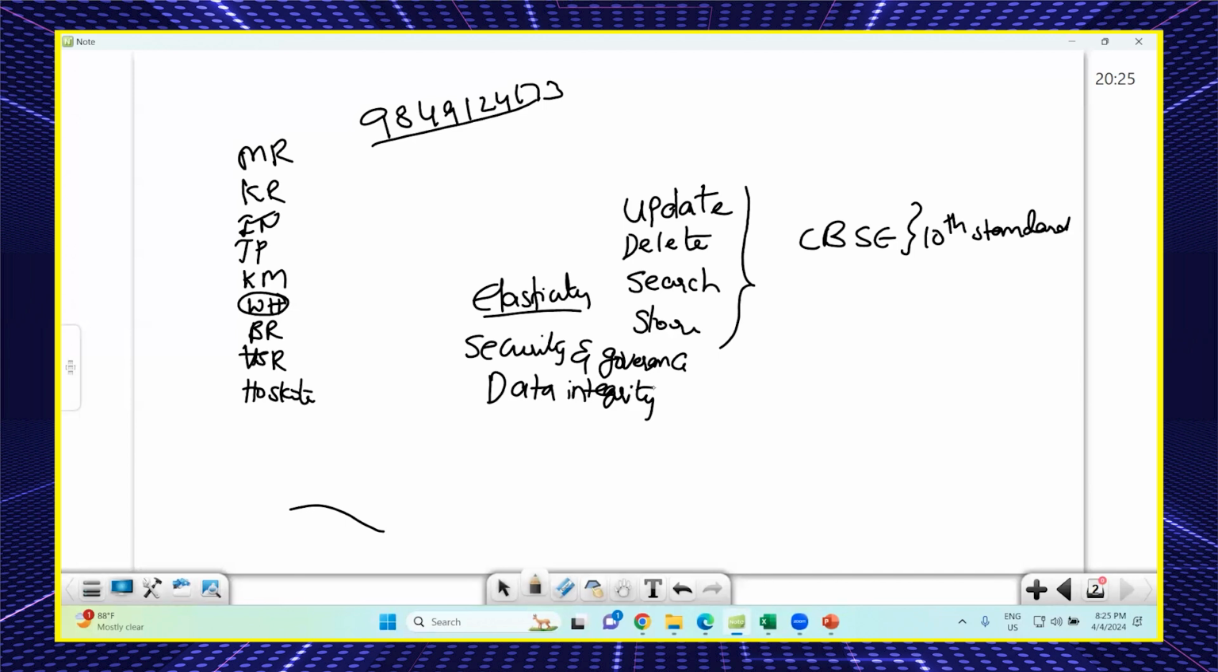Scaling means multiple people on multiple vertical and horizontal. Expand vertical and horizontal of the data. These are some good properties of a database.